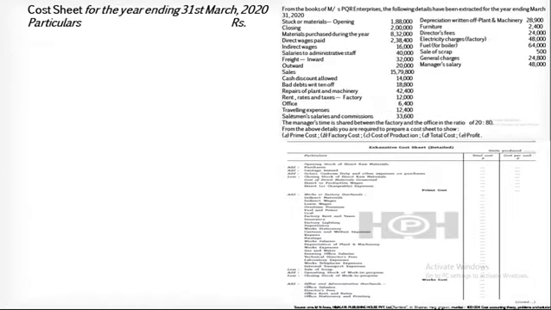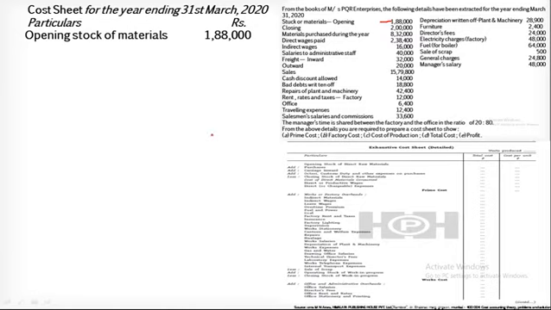So if you look on my right hand side, the question which is required for the posting is being pasted over here for your kind reference, and here at the bottom you can see the pro forma of the cost sheet is mentioned, so that you can easily understand which item should be placed on which places. So first of all, as you know, to prepare the cost sheet we require the three basic elements. Number one is direct material, second is direct labor, and third is direct expenses. So to compute the direct material consumed, we require the opening stock of raw material. So therefore, opening stock of raw material 1,88,000. See here, it has been taken 1,88,000.